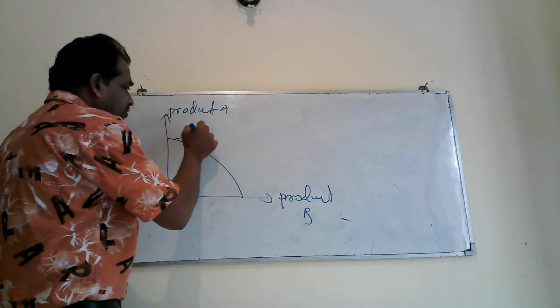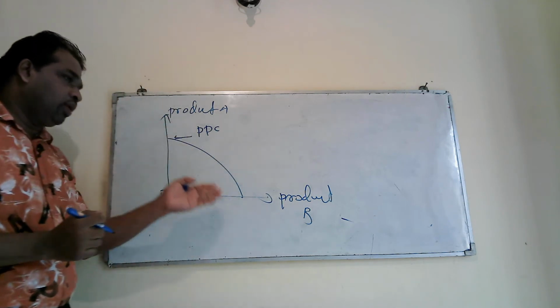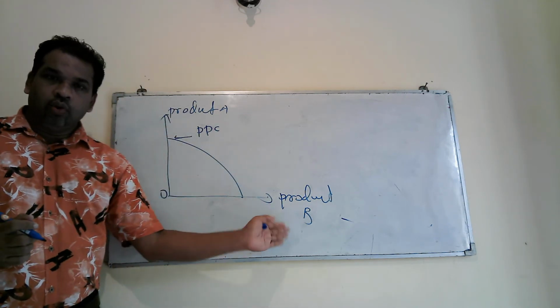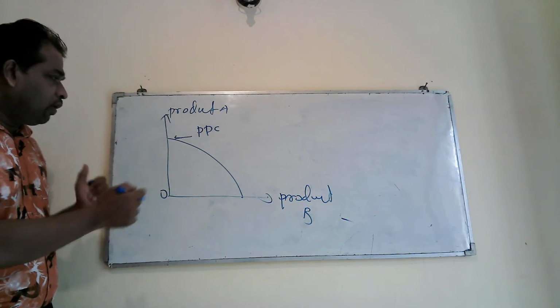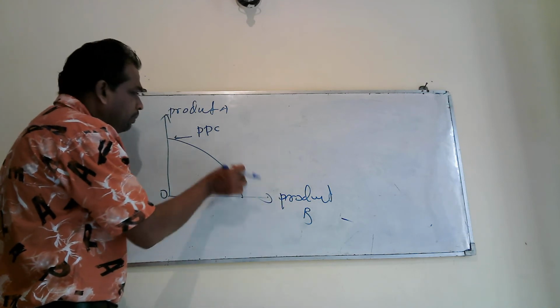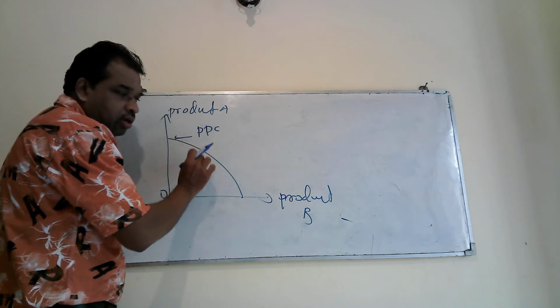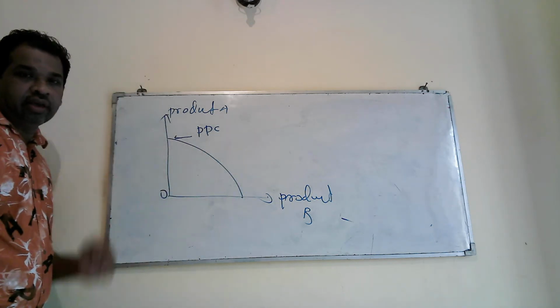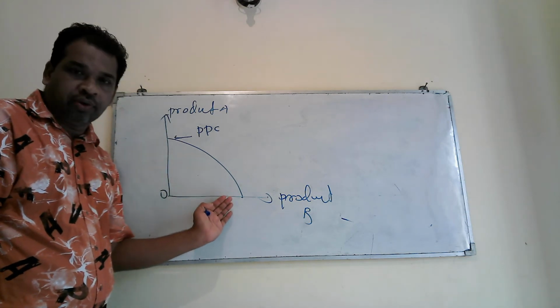Always name the PPC. Then you are using two products in the country. If you want to increase the production of one item, definitely you have to sacrifice an increasing amount, that is increasing opportunity cost. If you take this diagram, it indicates the increasing opportunity cost.